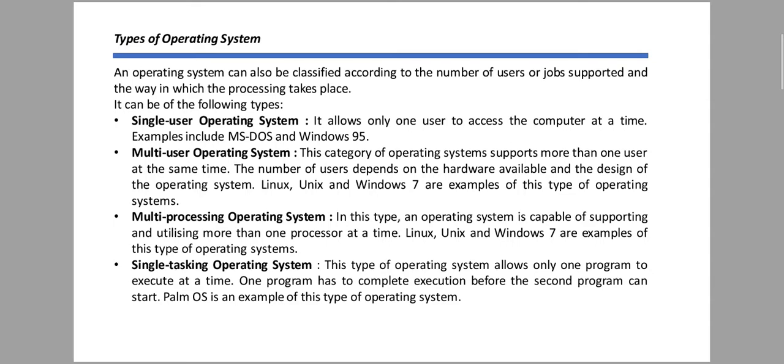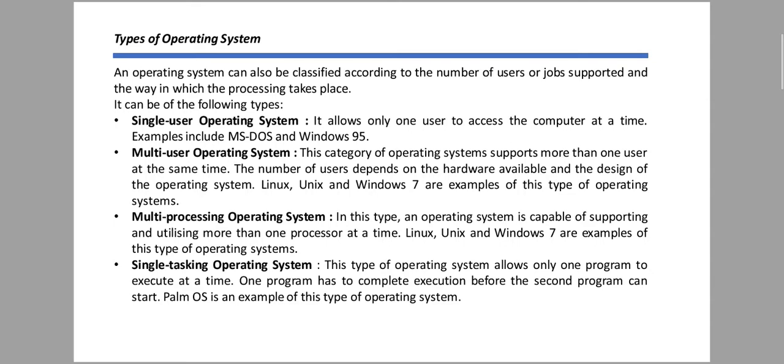Next is multi-processing operating system. Multi-processing operating system means an operating system capable of supporting and utilizing more than one processor at a time. That means more processors at a time. Linux, Windows 7, Windows, Unix are examples of this type of operating system. Multi-user and multi-processing operating system examples are the same.